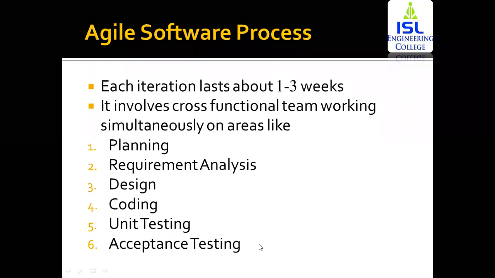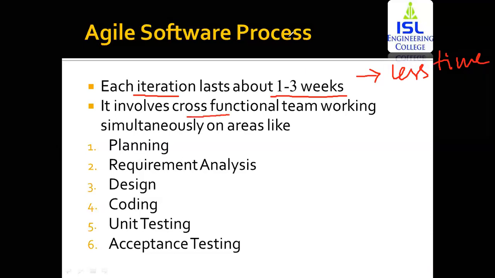Now within these agile software processes, each iteration can last from about 1 to 3 weeks. If you're working within weeks of time, it is going to take this amount of time. That is, an increment should be developed within 1 to 3 weeks. Now, if suppose it is taking a month, then the time that should be selected should be less. Every time you select the time, it should take a lesser amount of time. It involves cross-functional team working.